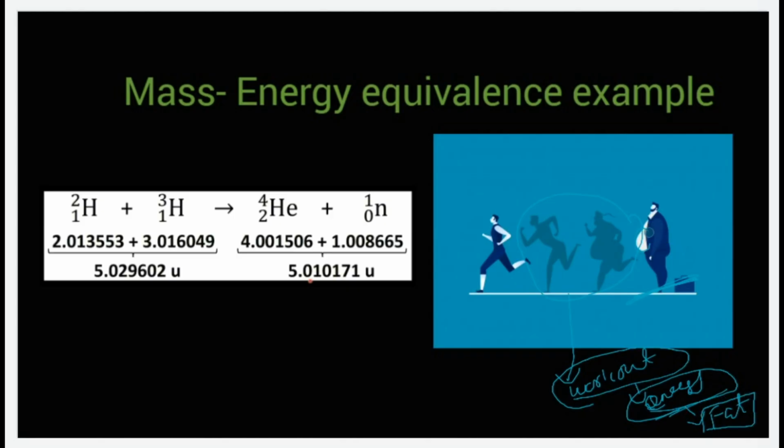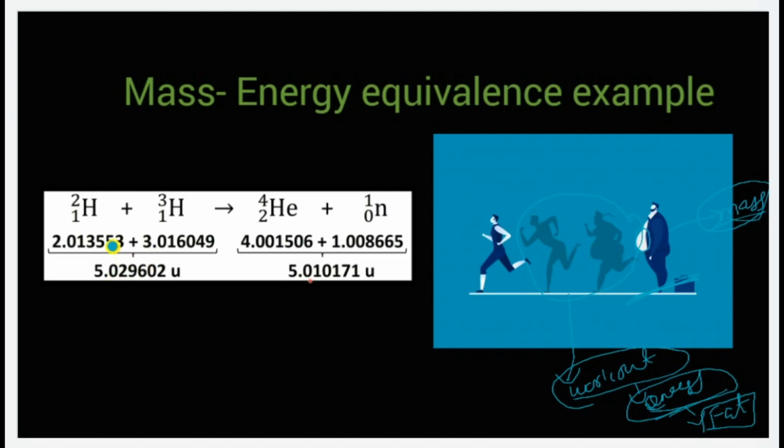Those fats are nothing but the extra weight, or the extra mass, that we have in our body. So this extra fat, which is the mass of our body, is reduced whenever we do work, that is, whenever we spend energy, right? So whenever a mass disappearance is happening, that is obviously converted into energy.